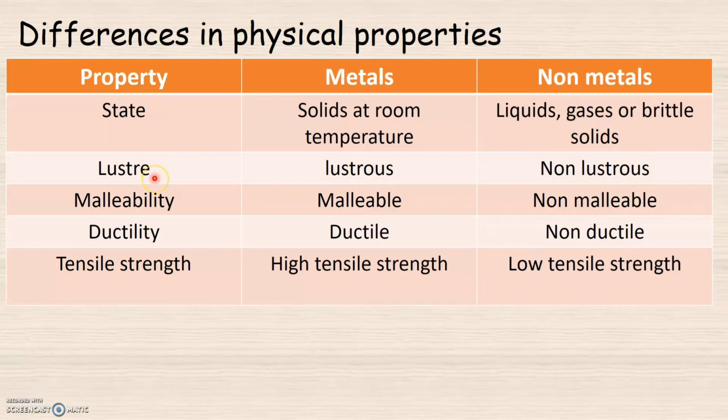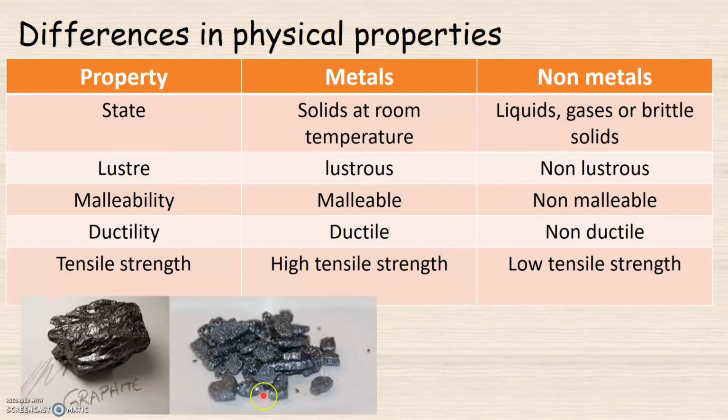Coming to the property of luster, we have already learnt metals are lustrous while non-metals are non-lustrous. Here again we have an exceptional case in case of non-metals. That is the case of graphite and iodine.